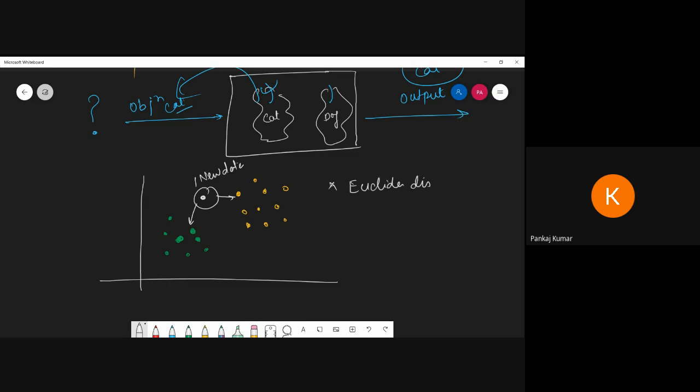We have to find the Euclidean distance between the points, and on the basis of which Euclidean distance is minimum, it belongs to that category. So that is the process we have to follow.